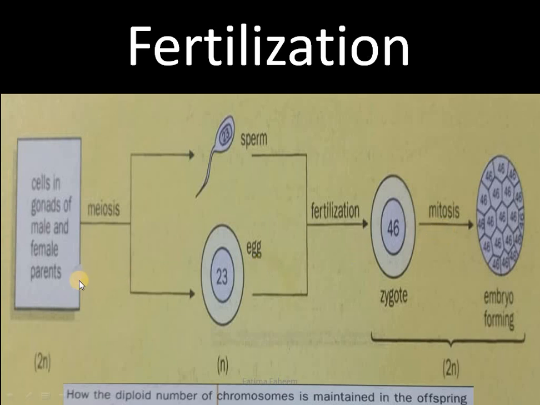So you can see that the number of chromosomes is maintained. The number of chromosomes in the parent cell was diploid. It underwent meiosis to form gametes, and when the gametes fused, when the fertilization happened, it gave rise to the cell called zygote, again with the same number of chromosomes compared to the parent cell. So this is how the diploid number of chromosomes is maintained in the offspring: the number of chromosomes is reduced when the gametes are formed. So when the gametes fuse, you will get the normal chromosome number again.